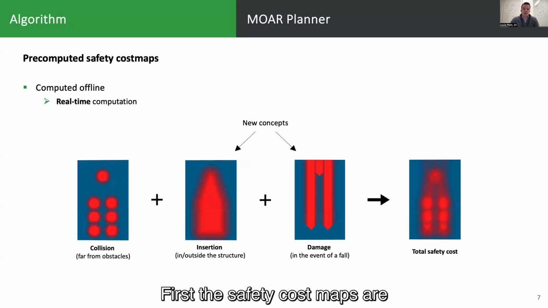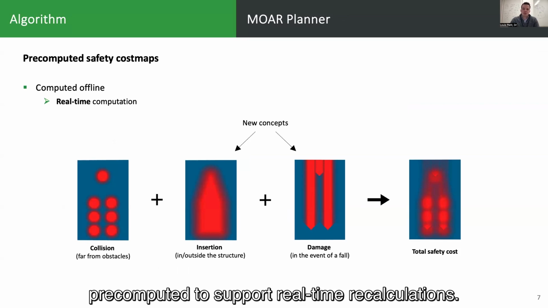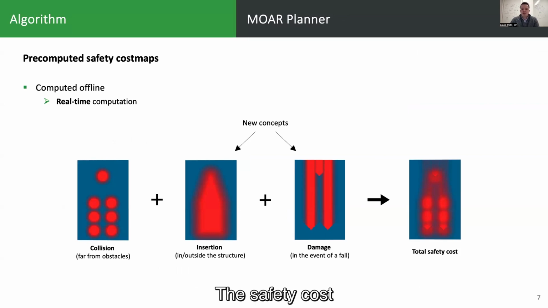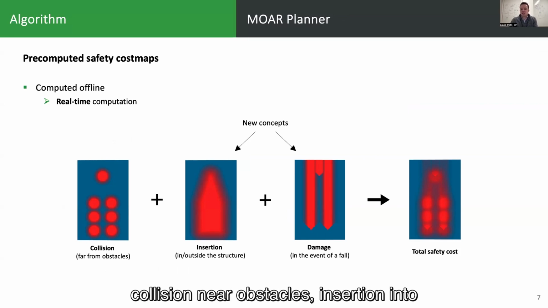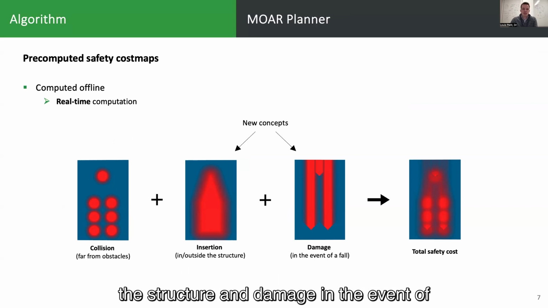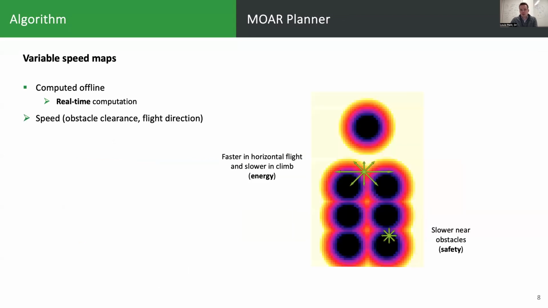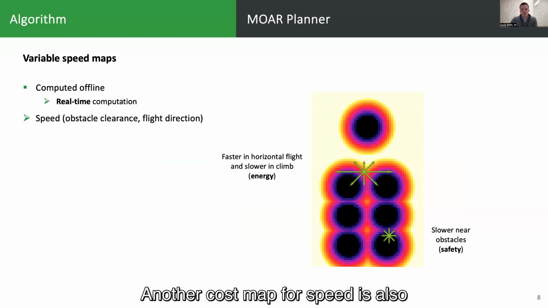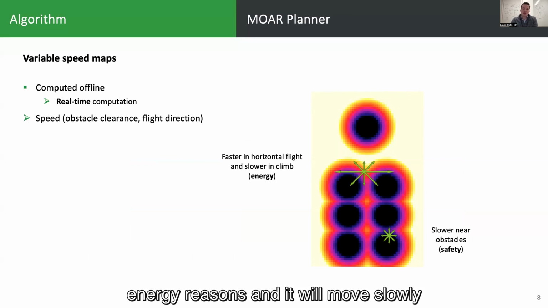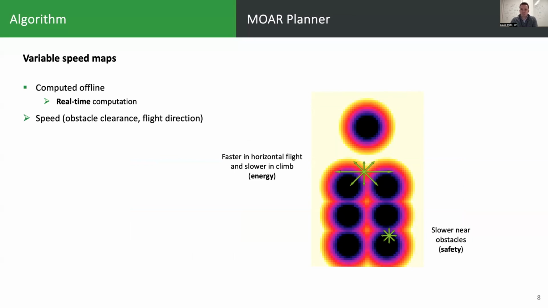First, the safety cost maps are pre-computed to support real-time recalculation, and the safety cost consists of three components, namely collision near obstacles, insertion into the structure, and damage in the event of a fall. Another cost map for speed is also pre-computed for better real-time computation. The drone will move faster in horizontal flight than in ascent for energy reasons, and it will move slowly close to obstacles for safety purposes.